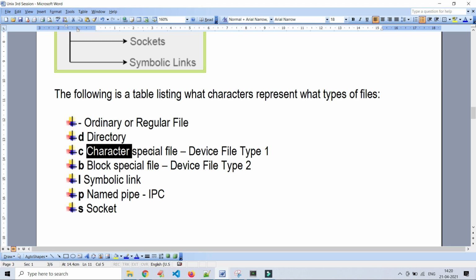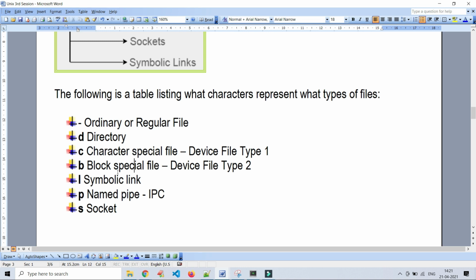On the other hand, if we choose the block special file, what will it do? The IO device, either retrieving or writing to and from the device, a chunk of data will be written to the disk, or a chunk of data will be retrieved from some device. Okay, you understand, right?